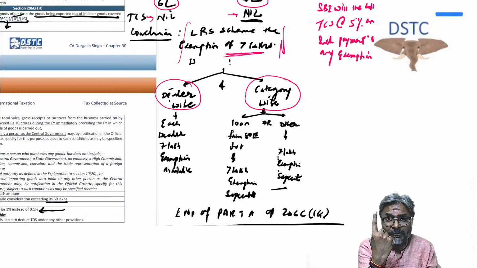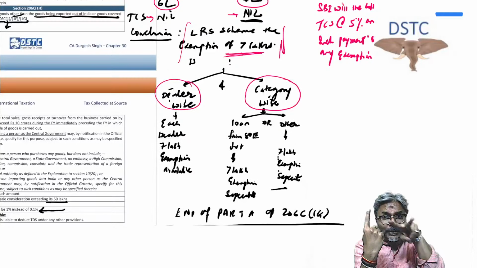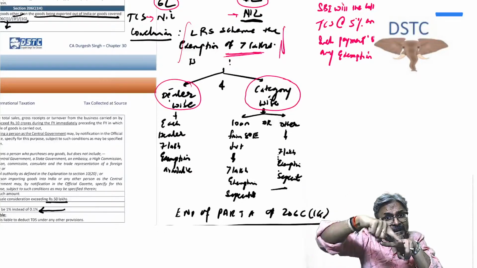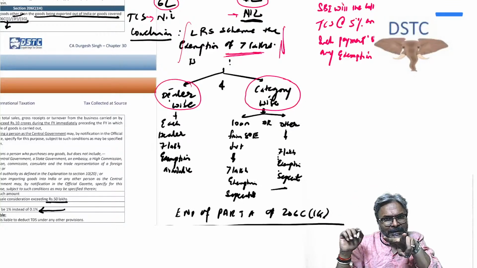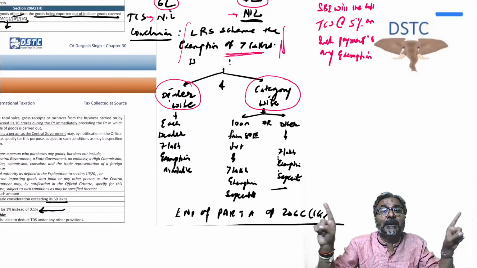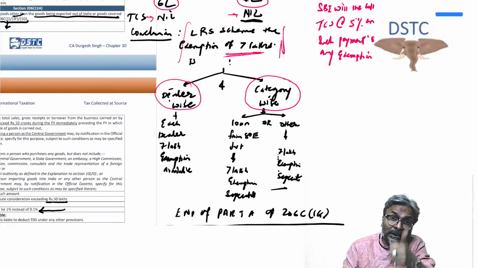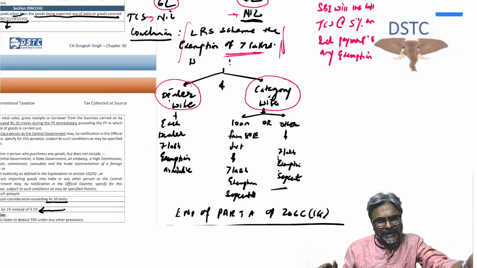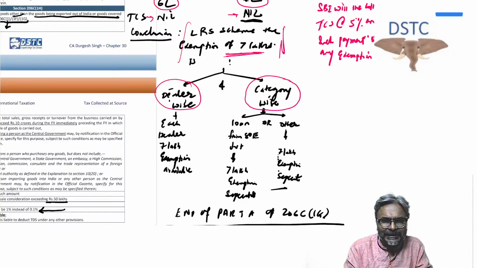So SBI is only one authorized dealer, but the categories are two. Which are those two categories? One is for education, second is for any other reason. So for each category also, a separate 7 lakhs limit has to be applied, even though the authorized dealer is the same, that is SBI in my example.